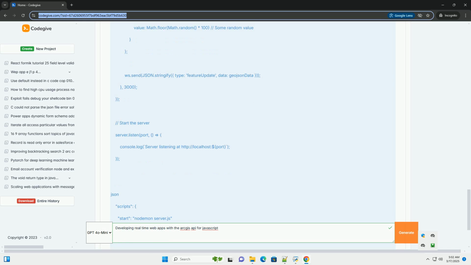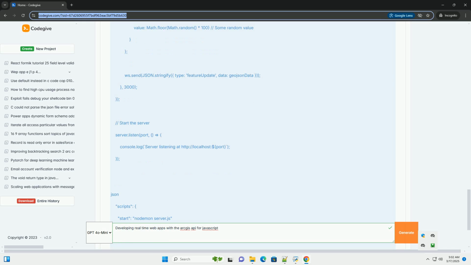ws://localhost:3000. The socket.addEventListener message handler is called when the server sends a message. If the message type is feature update, it parses the GeoJSON data, creates an ArcGIS graphic object, adds it to the graphics layer, and updates the infoDiv with feature information.